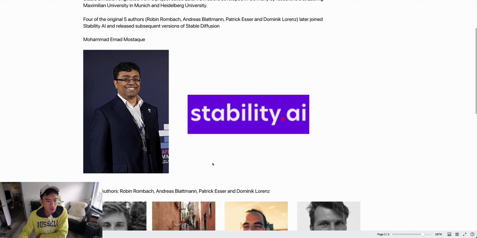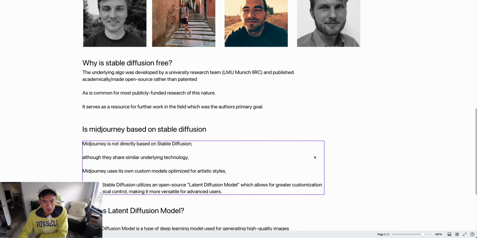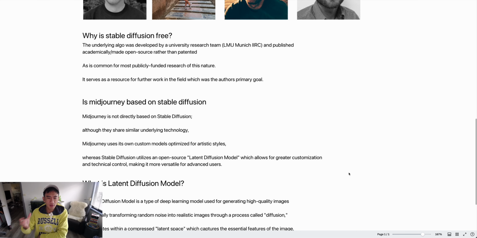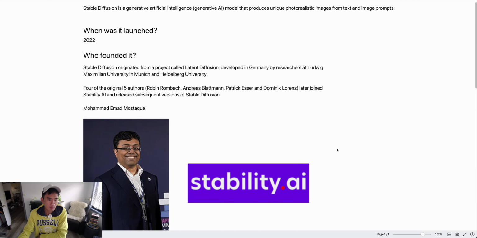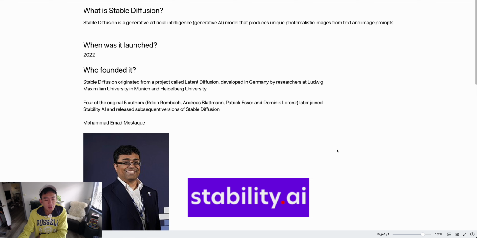So hopefully this gives you more of an understanding. Like, I was just installing and I had no idea what it was or how it worked, and this gives me context behind it, and it's going to allow me to better build the things I want with AI. So I'm glad I did this research. Hopefully you guys got value.